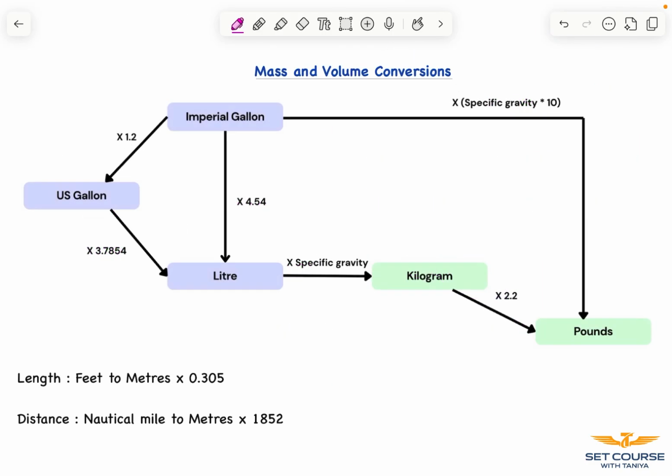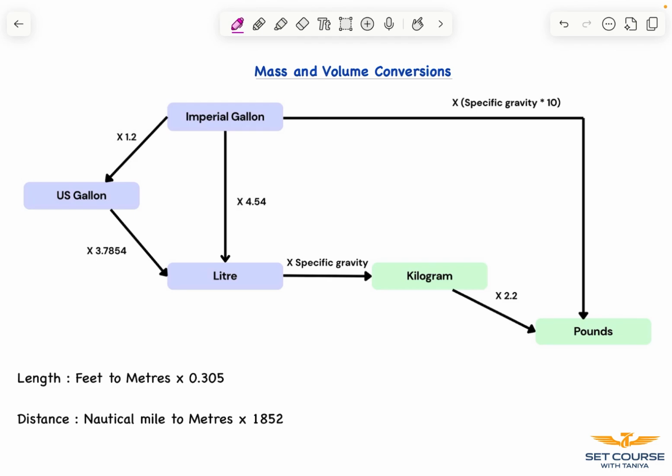So this table is actually very important because at times in exam you are asked questions where you have to convert mass to volume. And if you know the formula, it is very easy for you to calculate. Also at times in the payload question itself, there would be values given in different units. So you should always know how to convert a certain figure from one unit to another.